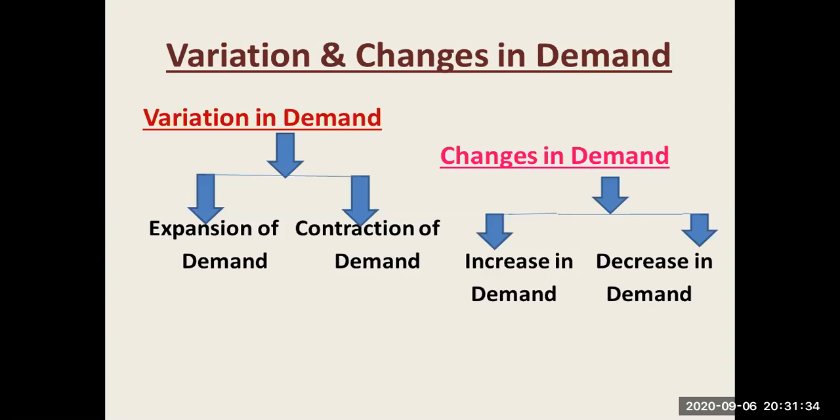What is the main similarity between variation in demand and changes in demand? The similarity is that the price and other factors, both are important. One is a change and the other is a constant. In the last video, in variation in demand, the price is changed, but we assume the other factors are constant. Assumption means what? Throughout, I have used that word, assumption.